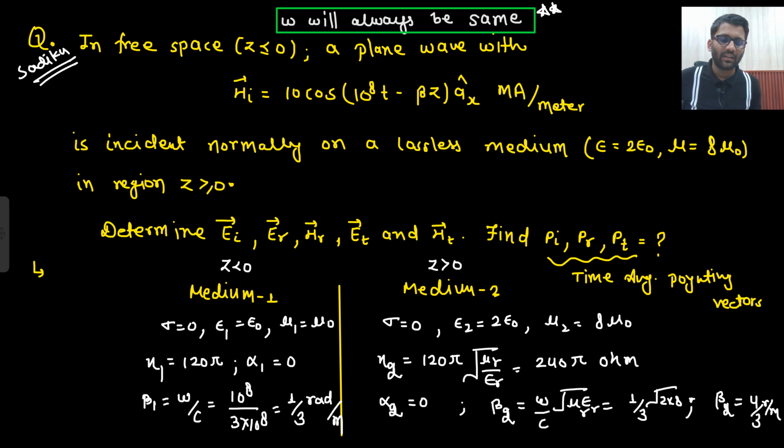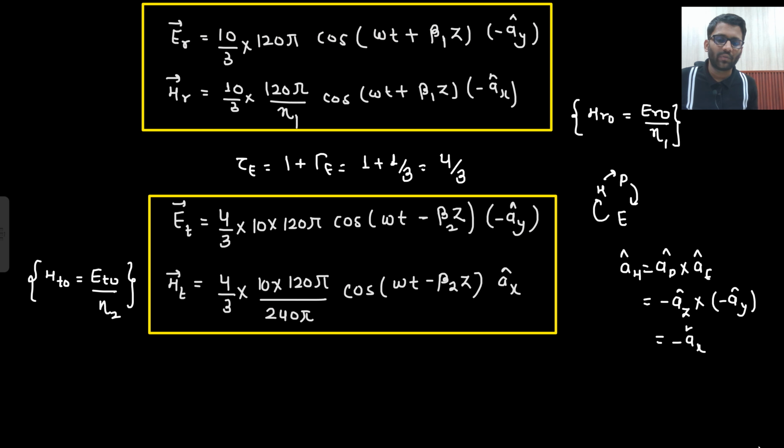So in this question as well, what is asked to find? Time average Poynting vector, Pi, PR and PT. So can you let me know what will be my Pi?